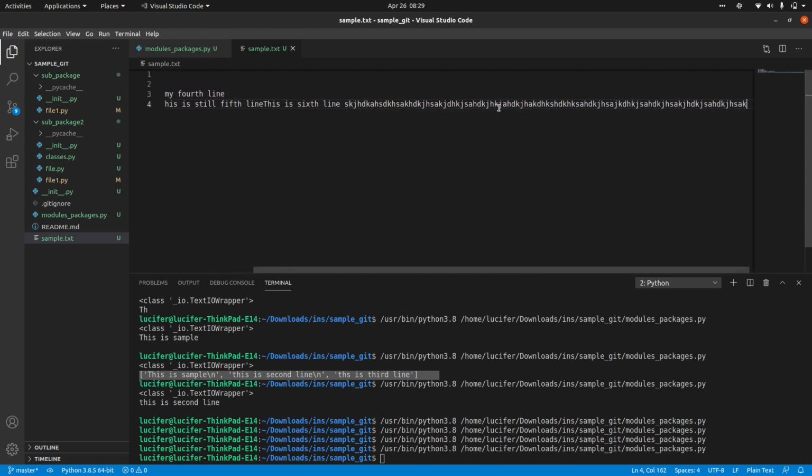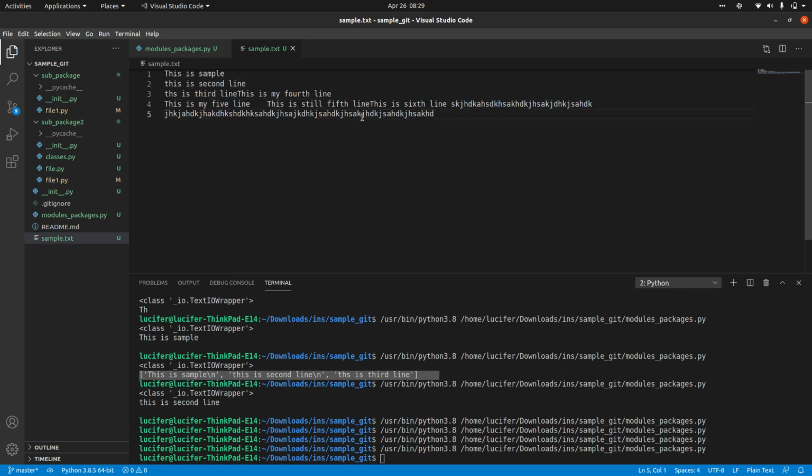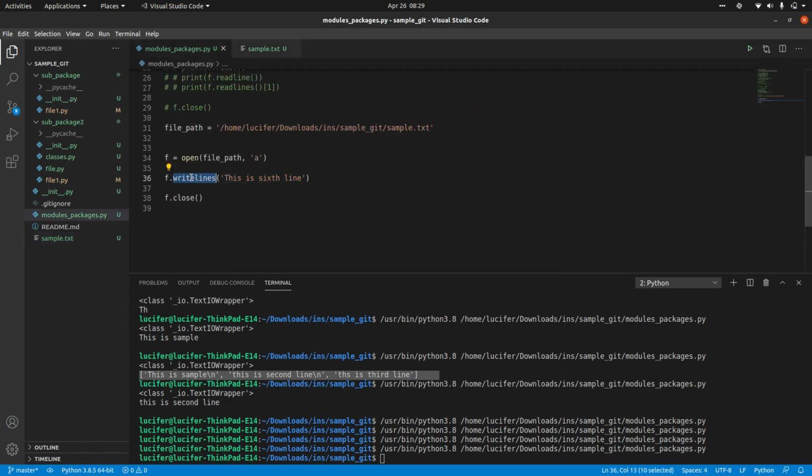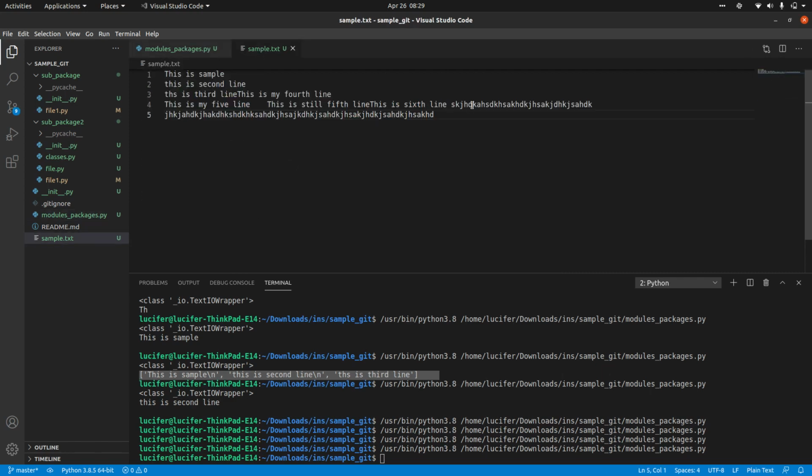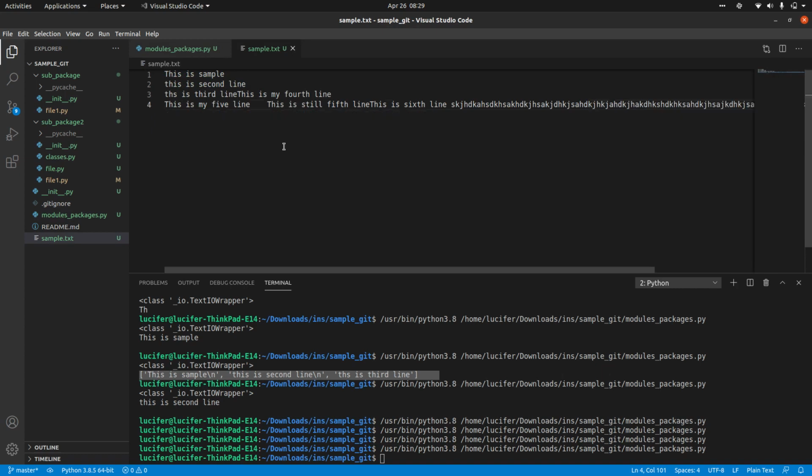Usually some text editors will not wrap, but some text editors will automatically go to the next line. But whenever you are using writelines, this wrapping will not happen. It will just go on printing however many characters you have, and add them in the single line itself.